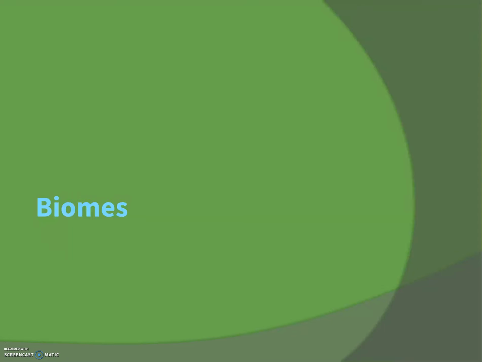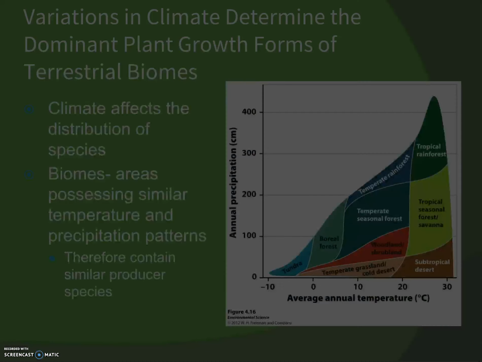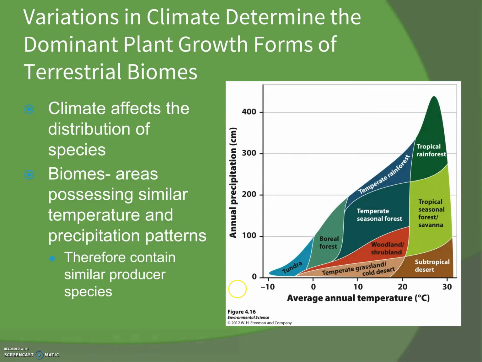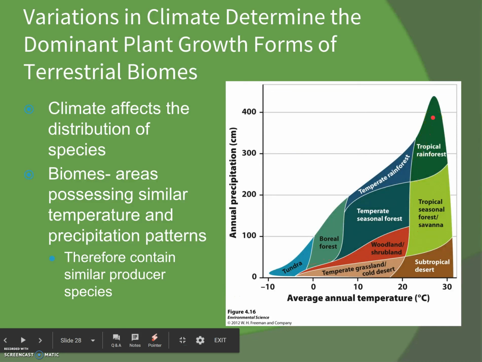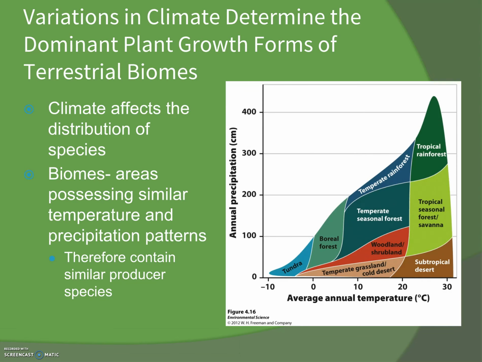For Chapter 4, we're going to finish up with biomes. So biomes, if we look at this graph, climate and where they're located affects where those biomes are. So if we have annual precipitation and annual average temperature, we have our extremes.